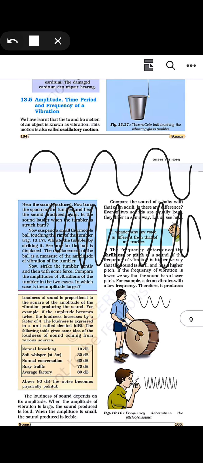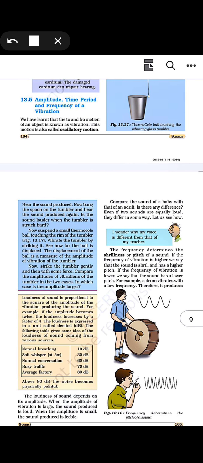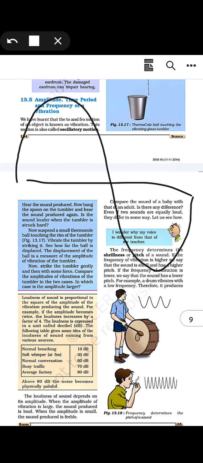But what do amplitude and frequency tell us? Any wave which has the highest amplitude means the sound is very loud, because sound travels in the form of waves and gets into our ears. The wave's height is the amplitude, so how big the wave is determines how loud the sound is.